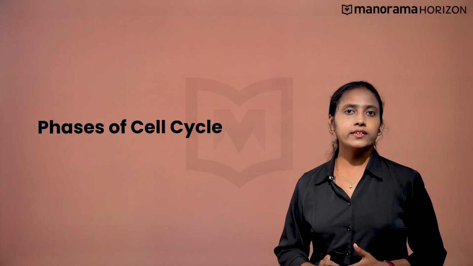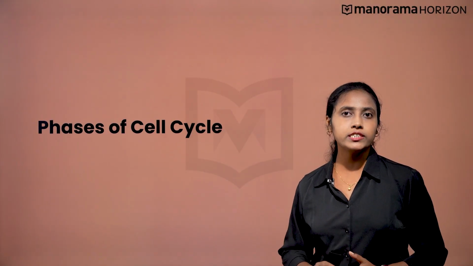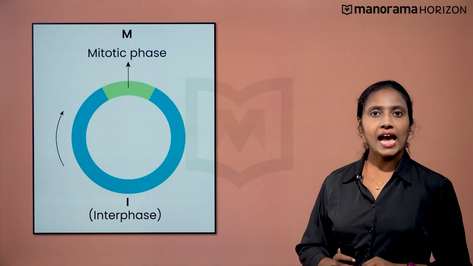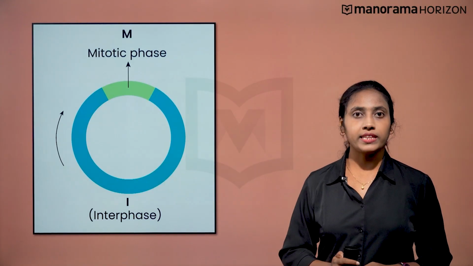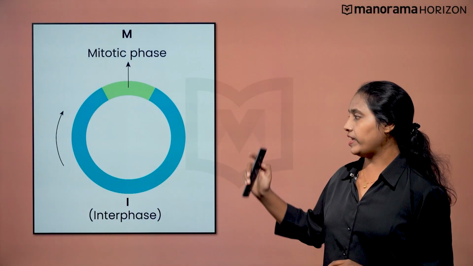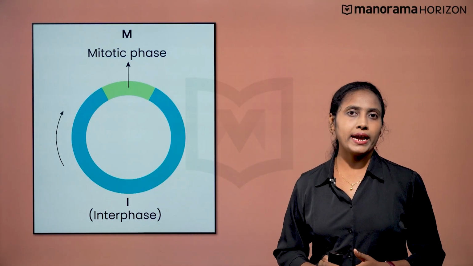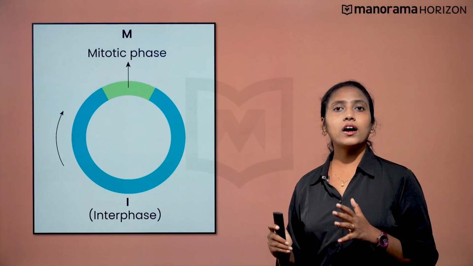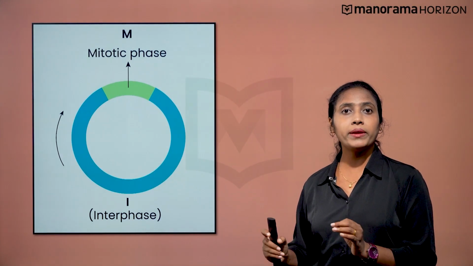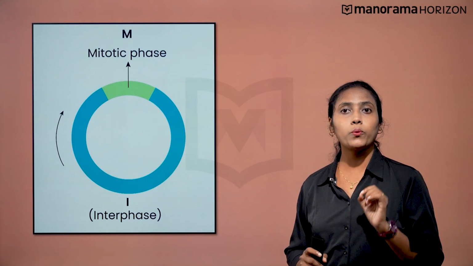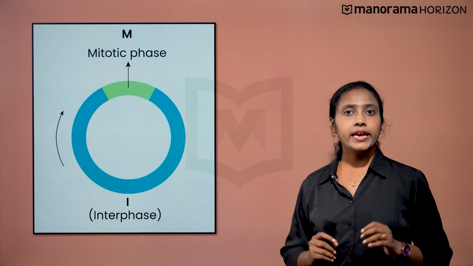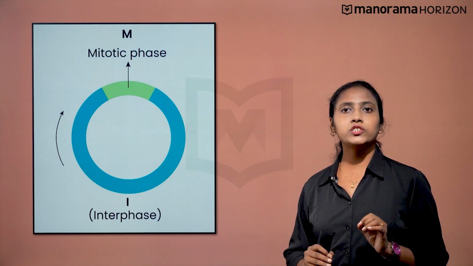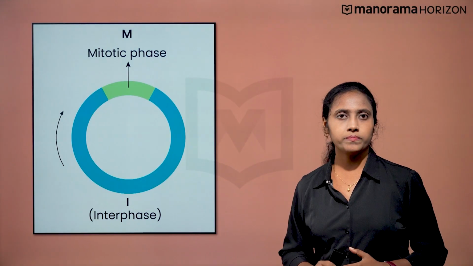A cell cycle basically can be divided into two phases, an interphase and an M phase, that is the mitotic phase, and it is followed by cytokinesis. Interphase is the largest phase. A cell remains in interphase for around 23 hours. M phase is the actual dividing phase and it lasts for less than an hour.